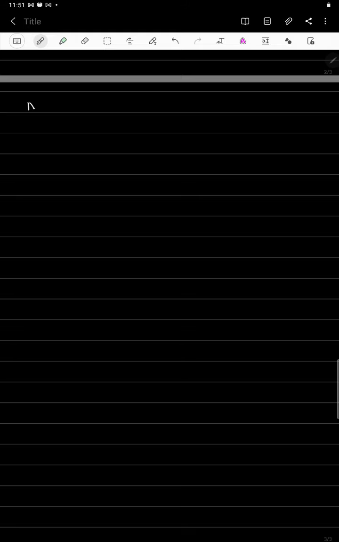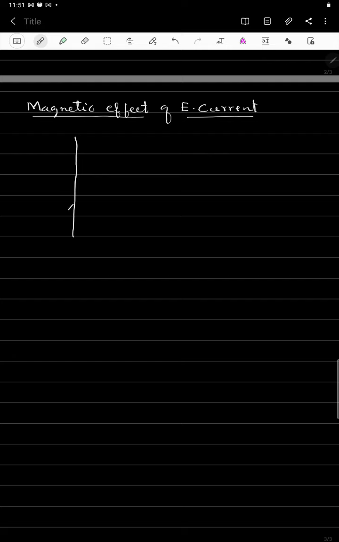Let us now see the magnetic effect of electric current. So what is the magnetic effect of electric current? When current is passed through a conductor, a magnetic field is produced around it.